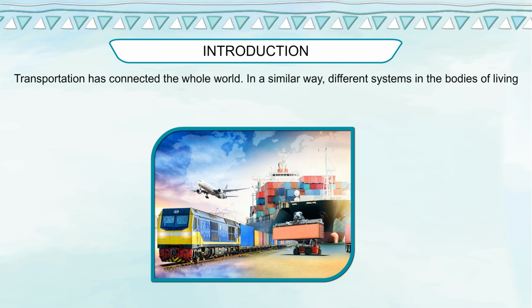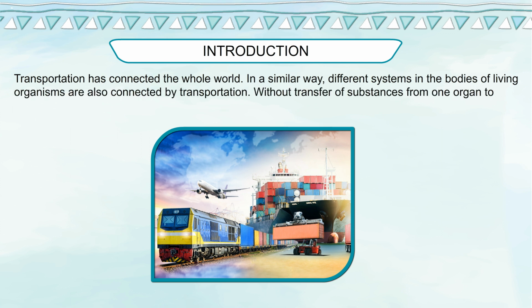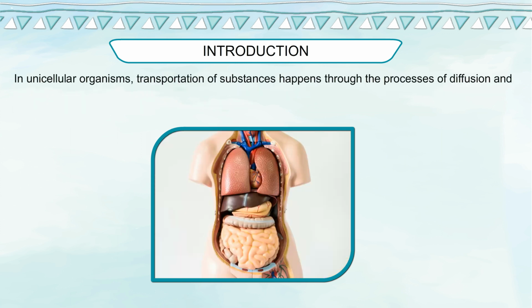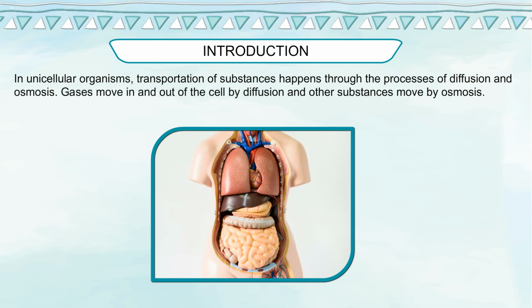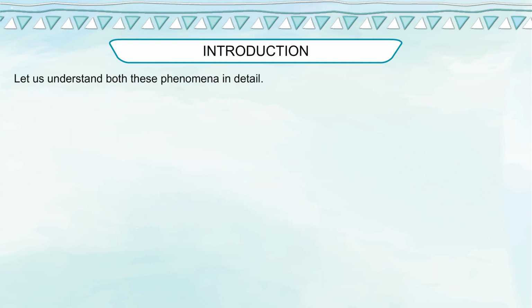In a similar way, different systems in the bodies of living organisms are also connected by transportation. Without transfer of substances from one organ to another, functioning of the body will be impossible. In unicellular organisms, transportation of substances happens through the processes of diffusion and osmosis. Gases move in and out of the cell by diffusion, and other substances move by osmosis. Let us understand both these phenomena in detail.